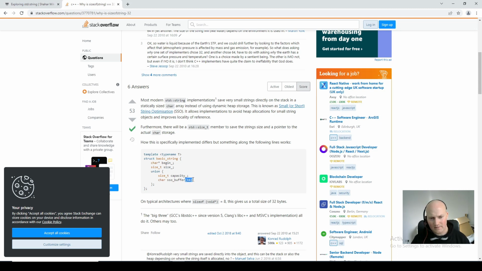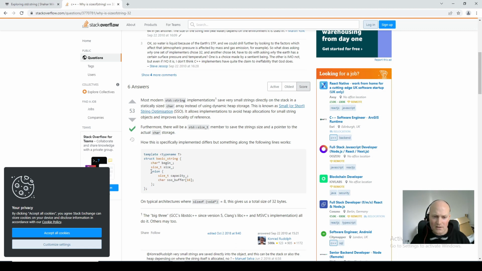It also has a capacity that says the current capacity of the buffer in the string, so that if we want to be adding data to this string, we need to know if the current buffer is big enough to hold the extra data we're going to put in it. And it also has a size. So basically it's got two fields. It's got a capacity field that says how big the current buffer is, and a size field that says how many bytes are being used in that buffer for the actual string. So how long is the string, basically.